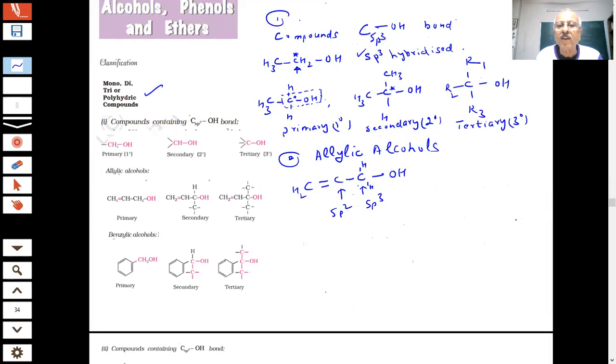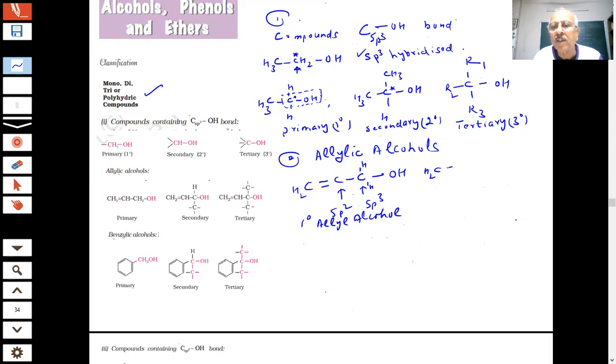Now this allyl alcohol is 1 degree, 2 degree or 3 degree? Tell me the allyl alcohol which I have written. There are two hydrogens attached to it, student. Is it 1 degree, 2 degree or 3 degree? Sir, this is 1 degree. 1 degree allyl alcohol. This you are saying is 1 degree allyl alcohol. Okay.